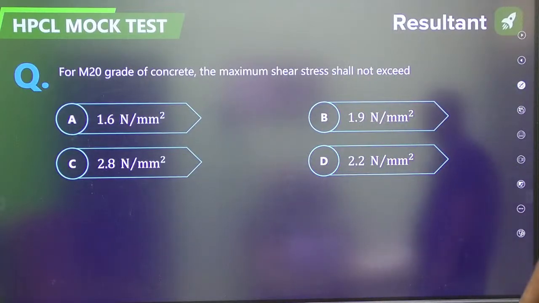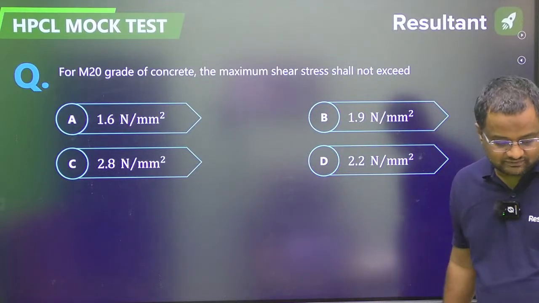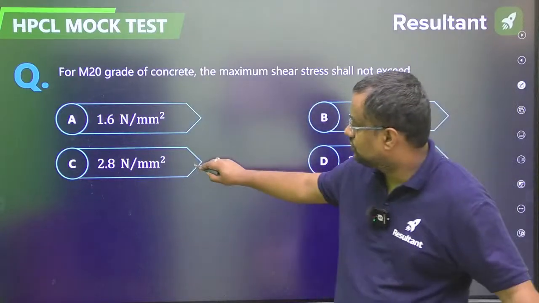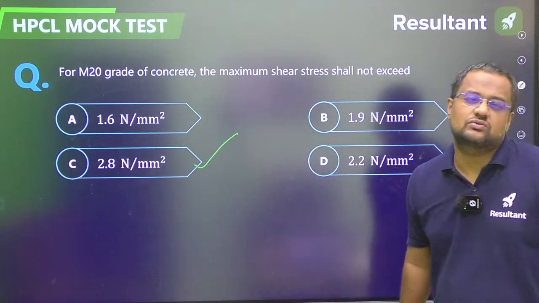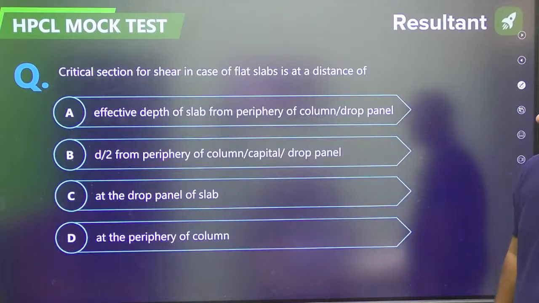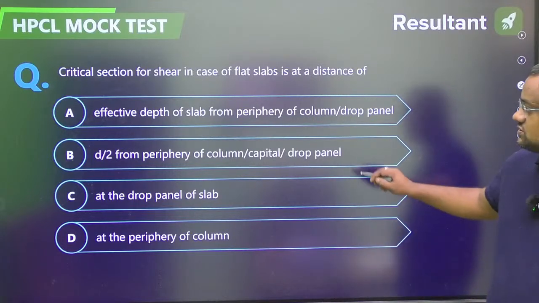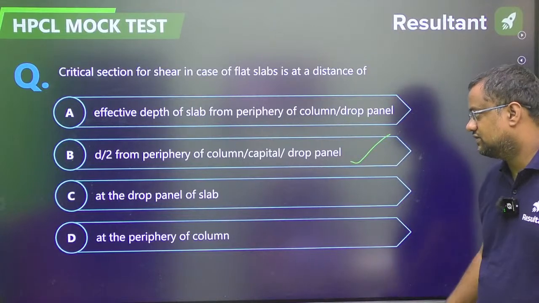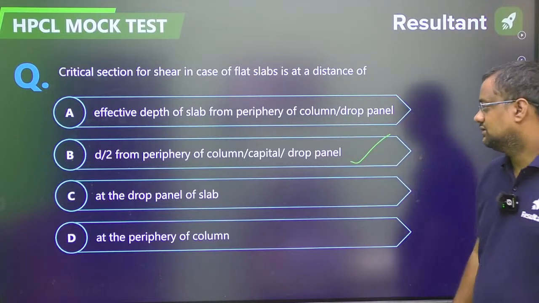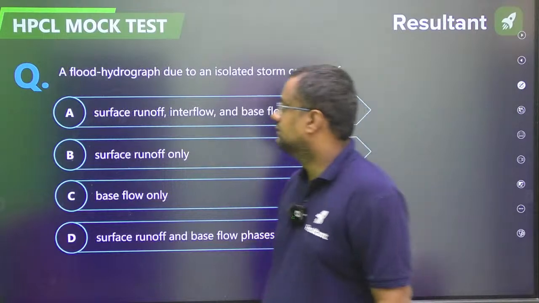The maximum shear stress, of course the table is given for this. This value is 2.8. These kind of database questions, the code provisions are asked. Critical section of shear in case of flat slab is at a distance of d by 2 from the periphery of column, capital and drop panel.